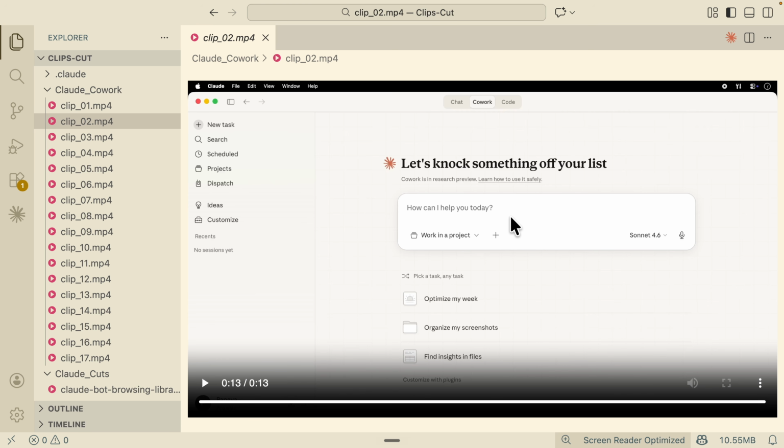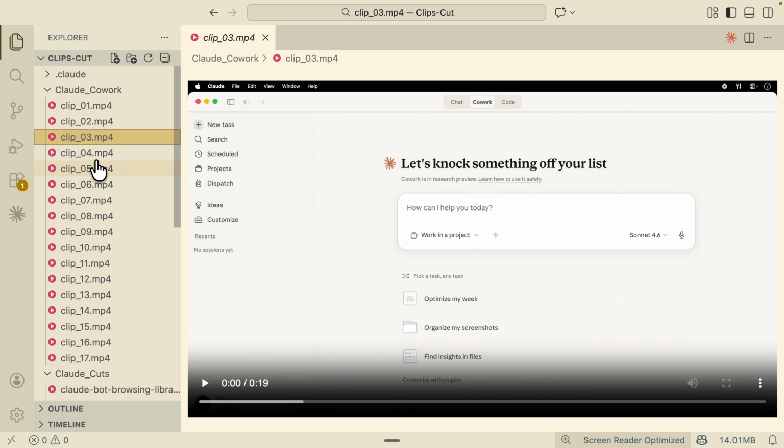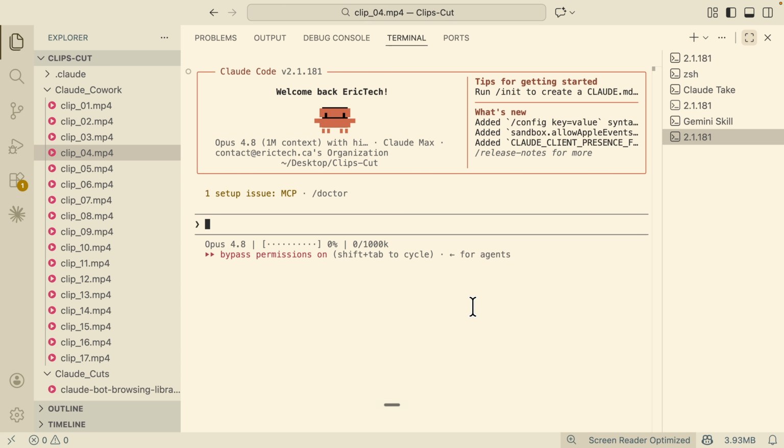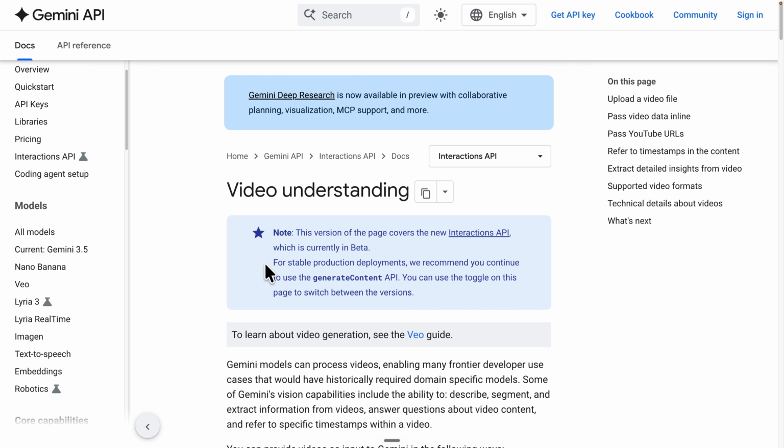short and concise, using the right keywords so that in the future, by looking at the file name, I know exactly what that clip is about. So that's essentially what I want to do: use Gemini video understanding to understand the video, and use Claude Code to rename those files and shorten them down so that we can convert it into a dictionary where we can look at the file name to know exactly what the video is about. Okay, since we already have the clips, there's this entire folder that contains all the clips that we want Gemini to look at. So what we're going to do first is build out the skill to connect Gemini to our Claude Code.